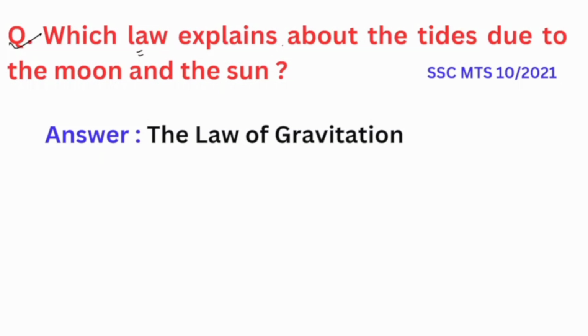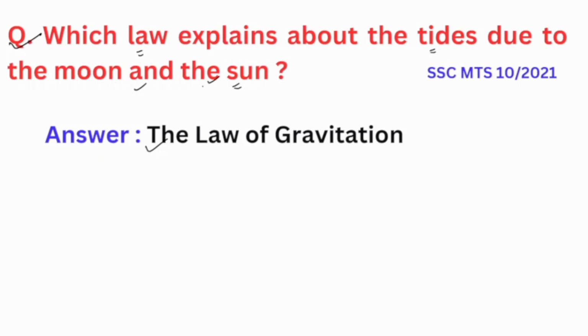Which law explains the tides due to the moon and the sun? The law is the law of gravitation. In 1687, Isaac Newton explained that the ocean tides result from the gravitational attraction of the moon and the sun.